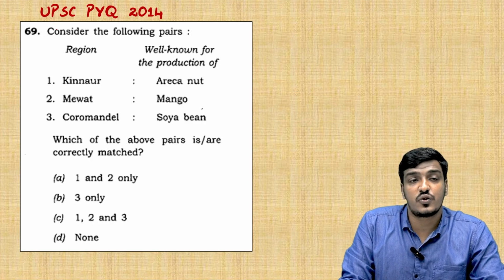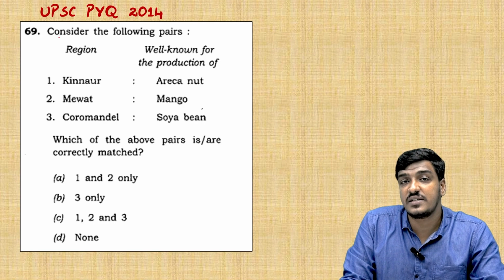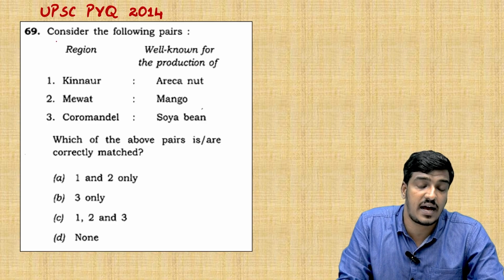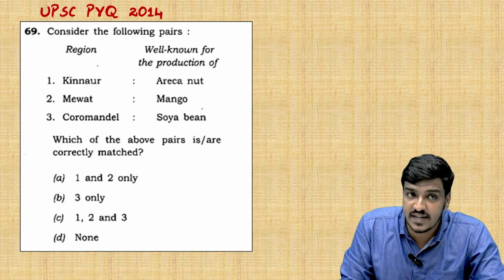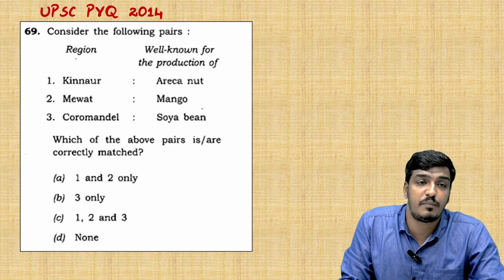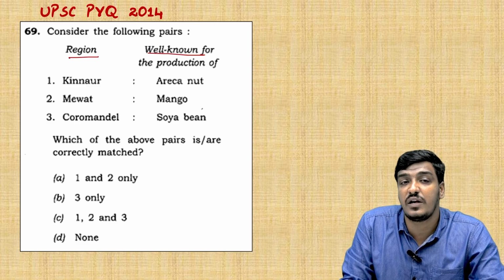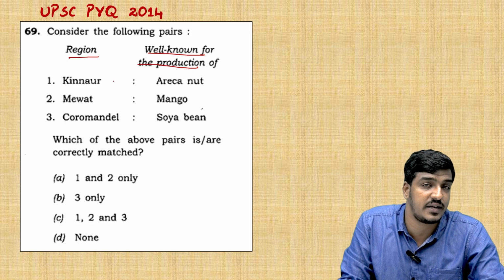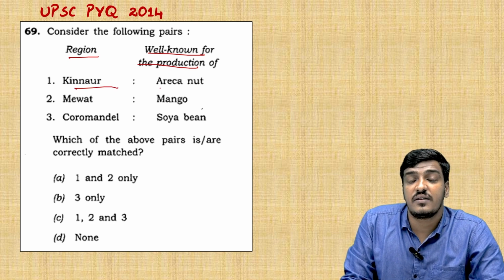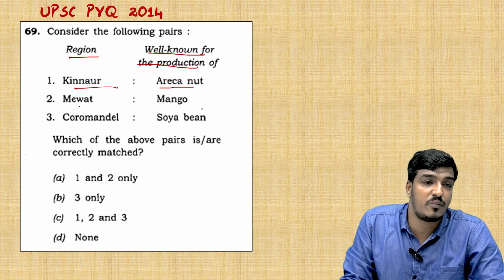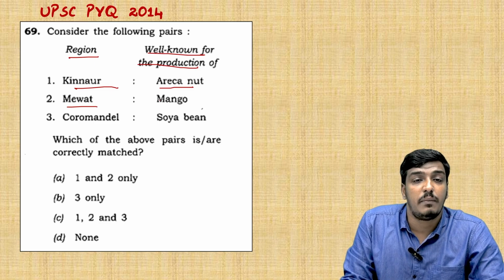Moving to the next question, which is also a UPSC previous year question, asked in the year 2014. The question is: consider the following pairs. They have listed pairs of regions and the agricultural products they are well known for. The first is Kinnaur, which is related to Arecanut, they have mentioned; the second is Mewat of mango and the Coromandel of soybean.